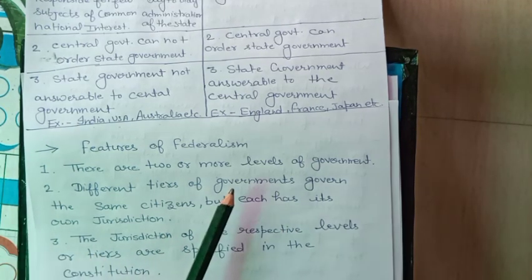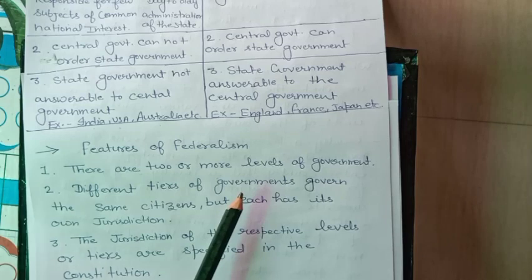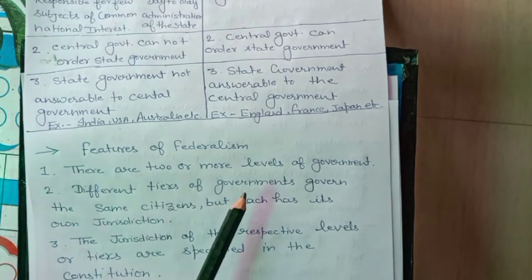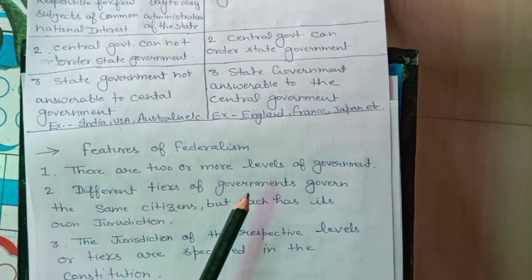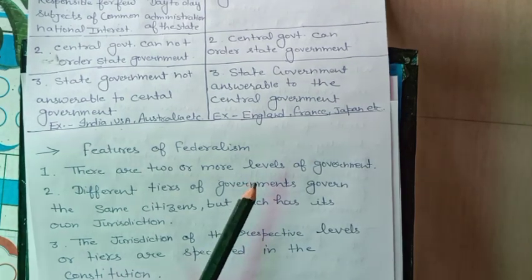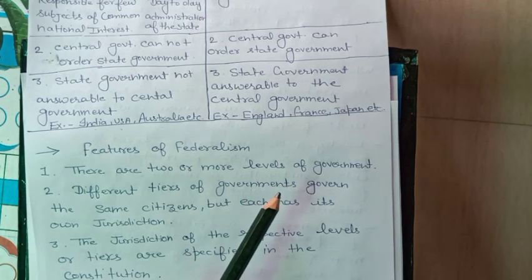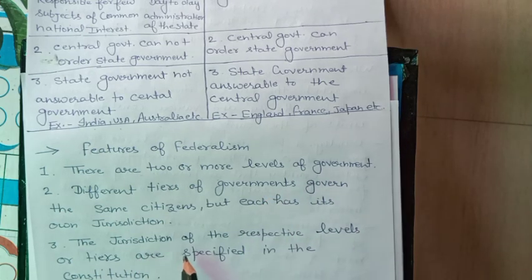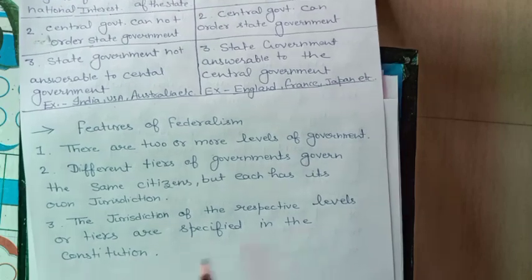Jurisdiction, what do you mean by jurisdiction? It is the area over which someone has legal authority. The state government has no right to make law on the subjects of the union list because it is the jurisdiction of the central government to make law on the subjects of the central list or the union list. The jurisdiction of the respective levels or tiers is specified in the Indian Constitution.